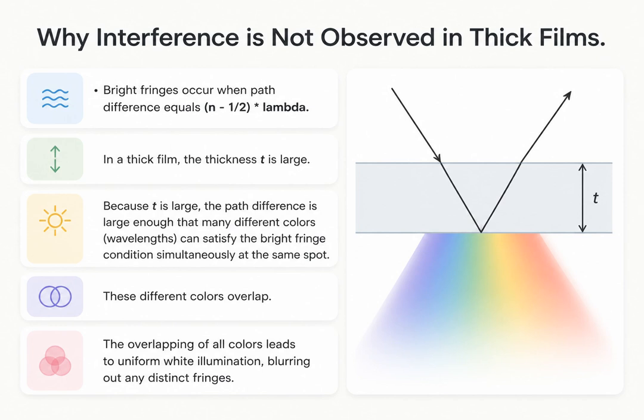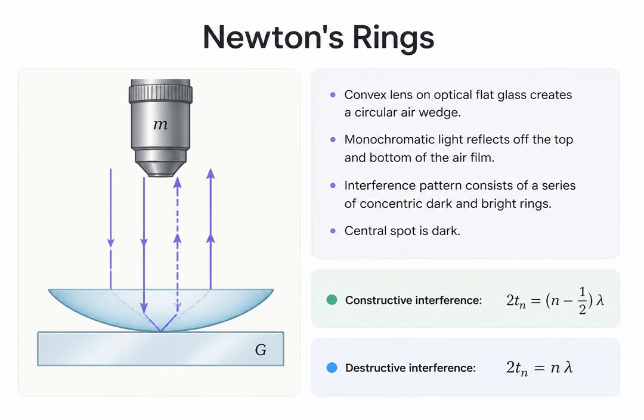When all these different colors overlap at the same spot, they recombine to form uniform white light, completely blurring out any distinct interference pattern. Another famous example of thin film interference is Newton's rings. Instead of two flat plates, this setup places a convex lens with a very long focal length on top of a perfectly flat glass plate.